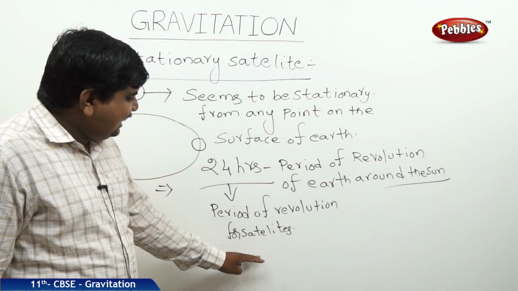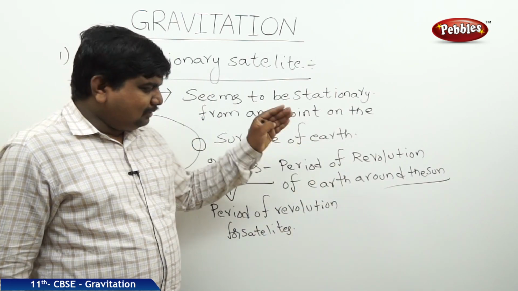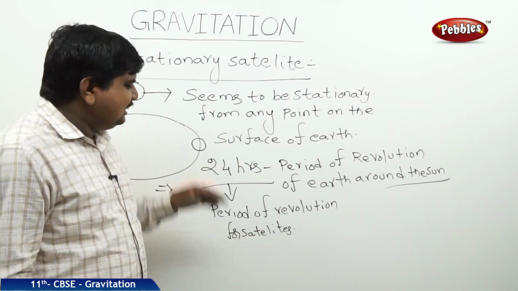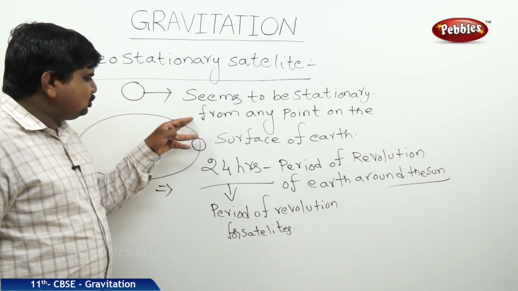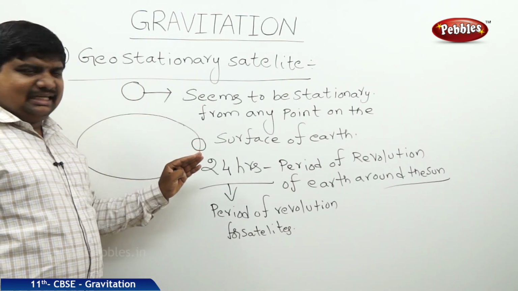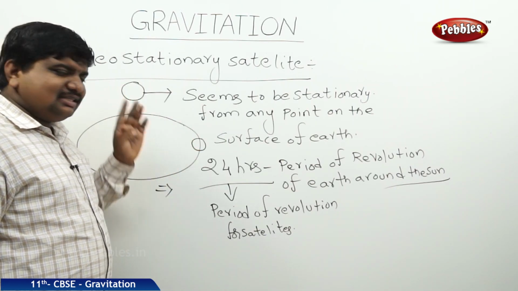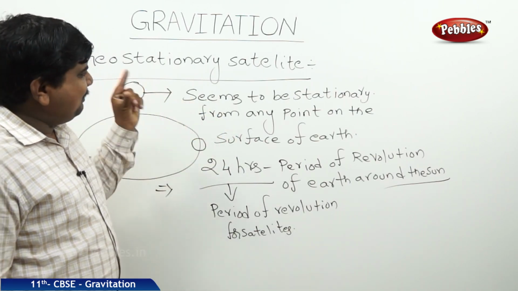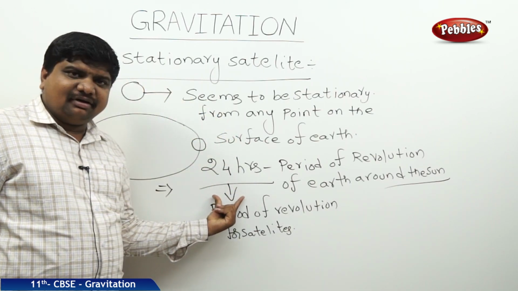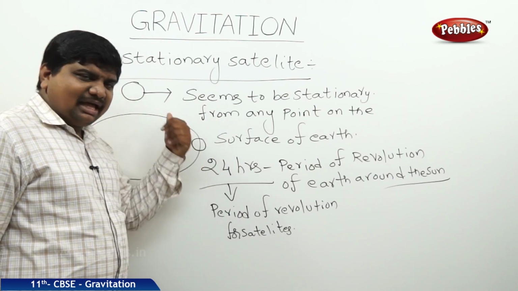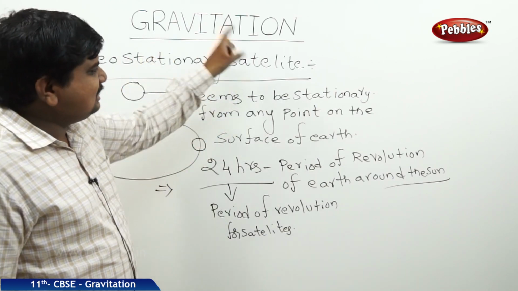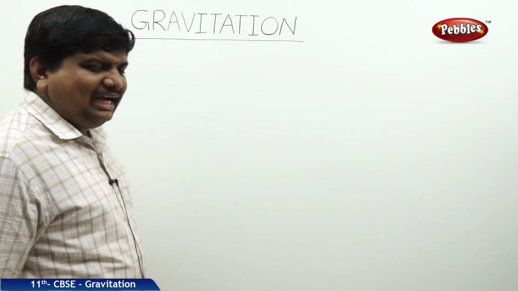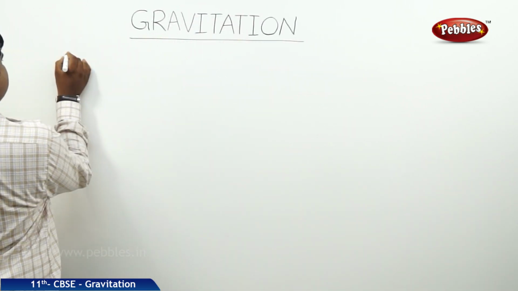So for satellites and for the Earth, they both have the same period of revolution with respect to the reference points. That's why they seem to be moving with the same velocity. That's why these satellites seem to be stationary at any point. The main point here is the time period of revolution for both Earth and satellite are the same. Now we will discuss the qualities of the geostationary satellite.